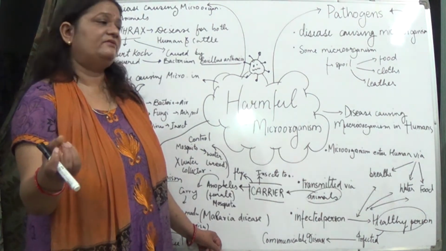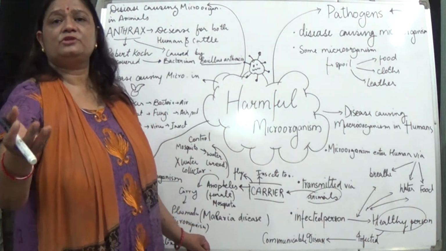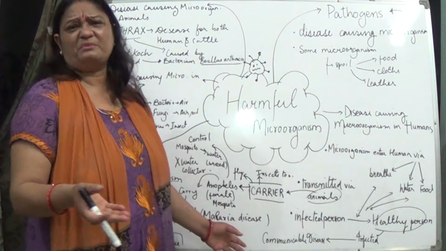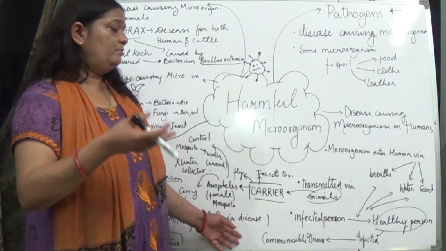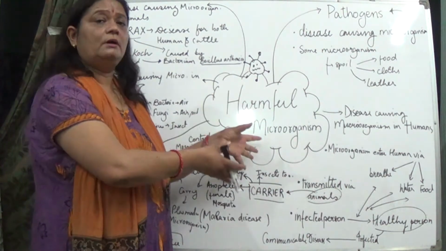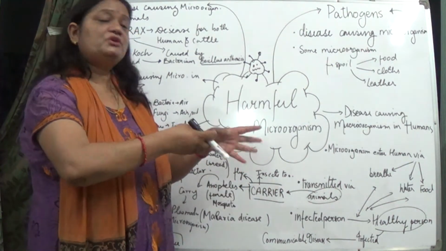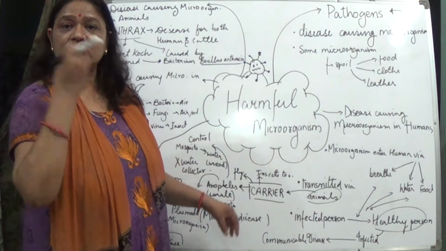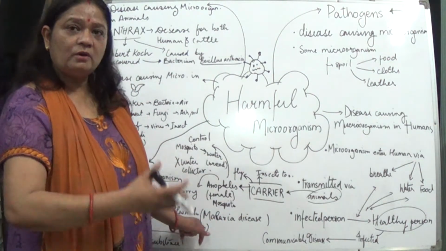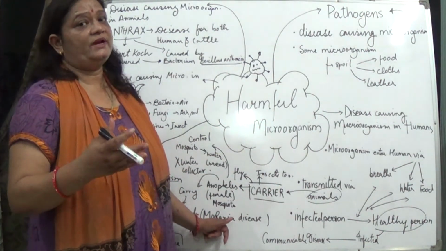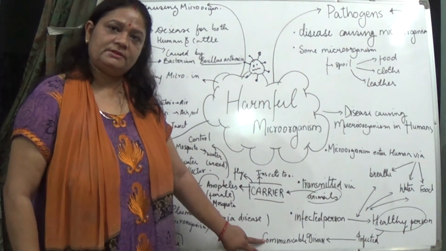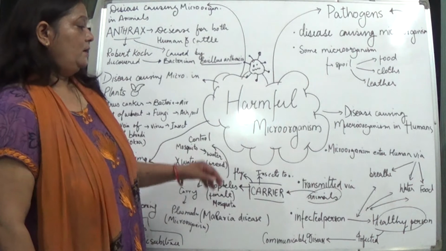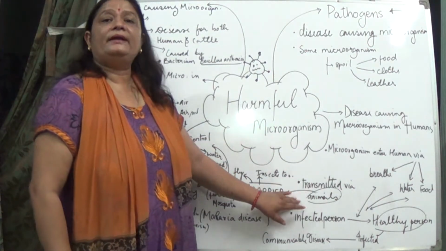Suppose one person is having even TB, TB means tuberculosis. That is also a communicable disease. With the air it spreads, and even their utensils and all are kept aside. No one should use that, because with the saliva also what happens? The microorganisms get spread, and those types of diseases are known as what? Communicable diseases.